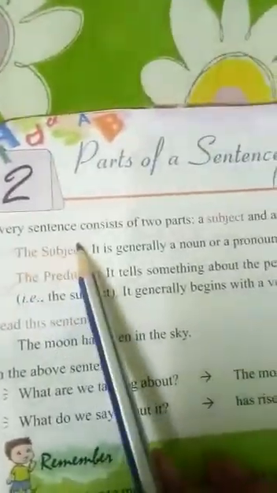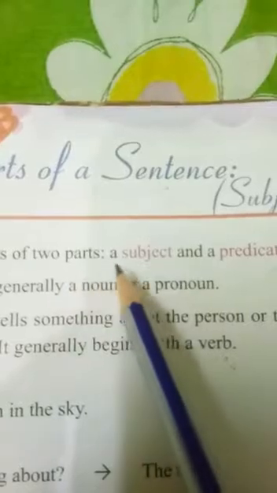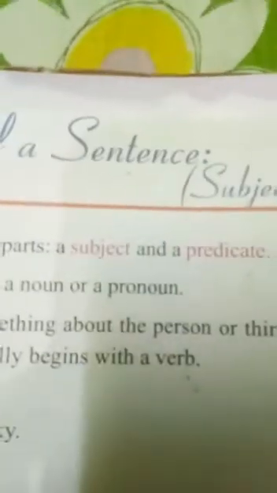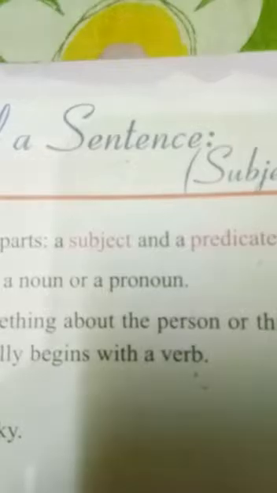So every sentence consists of two parts. Every sentence consists of two parts, a subject and a predicate. Okay students? So what is the subject? It is generally a noun or a pronoun. Okay? The predicate.